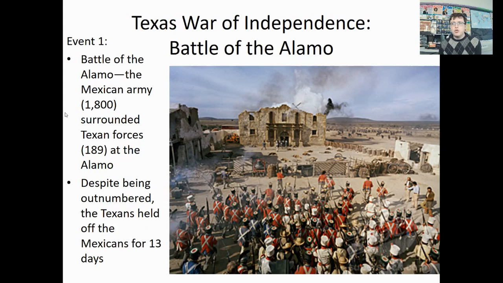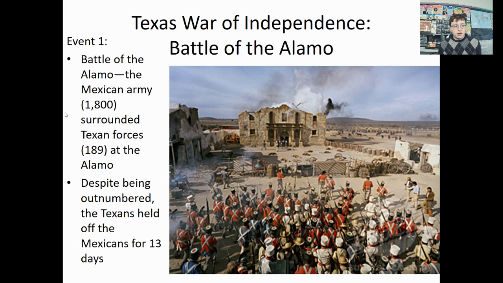There are only really two battles that we need to know. You're going to have the Battle of the Alamo be the first one, in which the Mexican army is going to surround a Texas force that's in an old monastery in what is now modern-day San Antonio. You're going to end up having 189 Texans surrounded by 1,800 Mexicans, effectively 10 to 1.